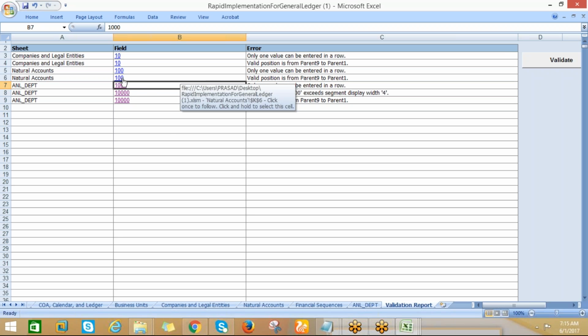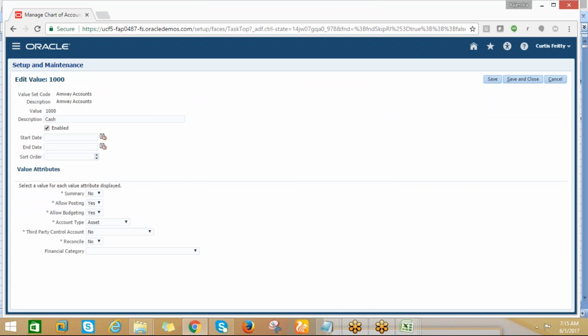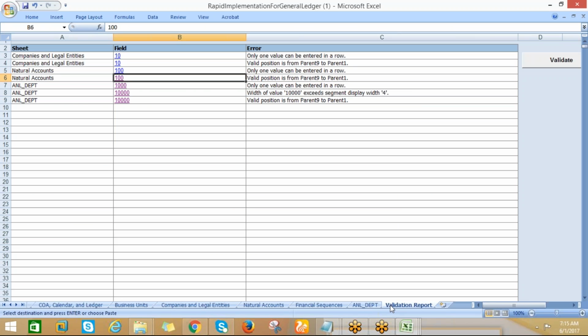So valid position is from 9 to 1, parent from 9 to 1. Confusing. 100, right? 100, 100. So this is the given issue.